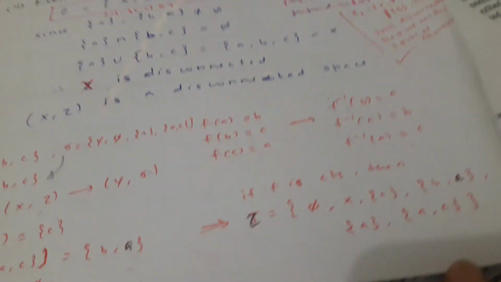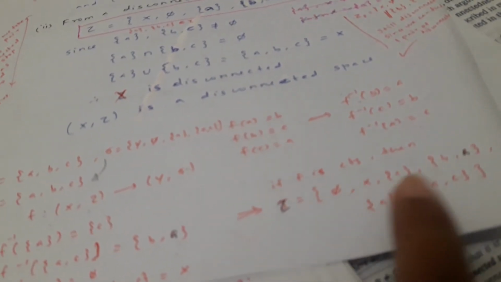And f of a will be c, since f inverse of a is equal to c. So these are the possibilities: X, phi, {b, a}, {c}. So we have some more open sets as well. If f is continuous, then these are open.